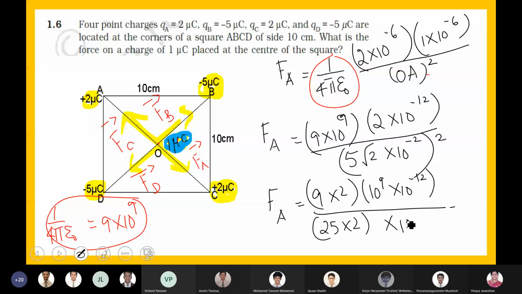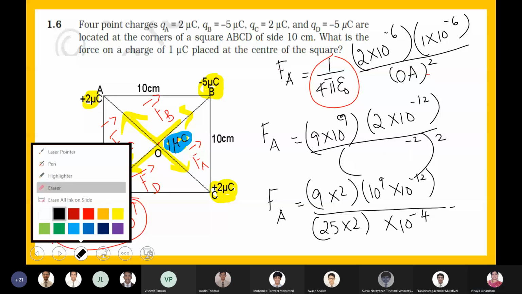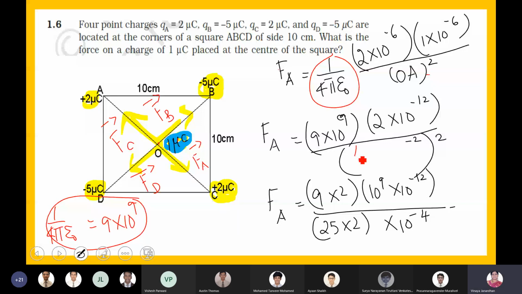Yes, ma'am. Boys, are you clear what I'm doing here? So it is 5 root 2 into 10 to the power of minus 2, because it is 5 root 2 centimeter. The side length is 10 centimeter. So OA is 5 root 2 centimeter. The centimeter is being converted to meter.